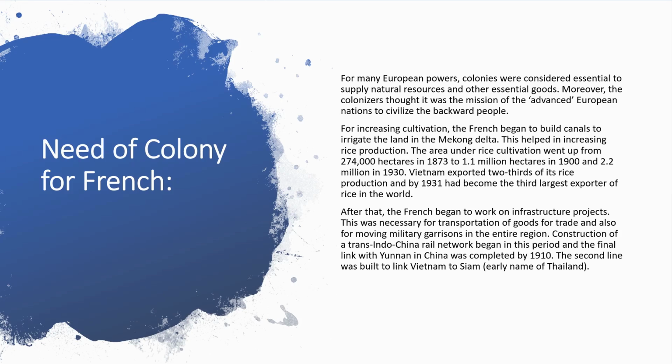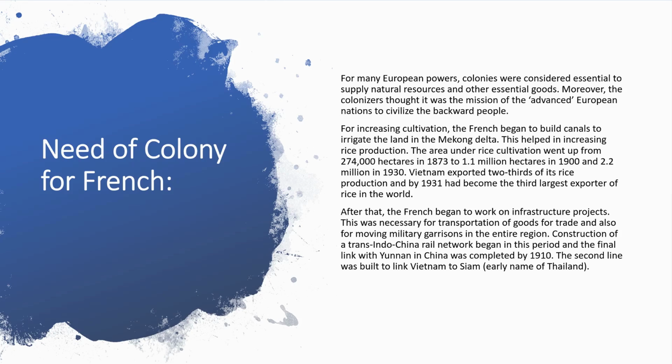The area under rice cultivation went up from 274,000 hectares in 1873 to 1.1 million hectares in 1900 and 2.2 million in 1930. Vietnam exported two-thirds of its rice production and by 1931 had become the third largest exporter of rice in the world. After that, the French began to work on infrastructure projects.